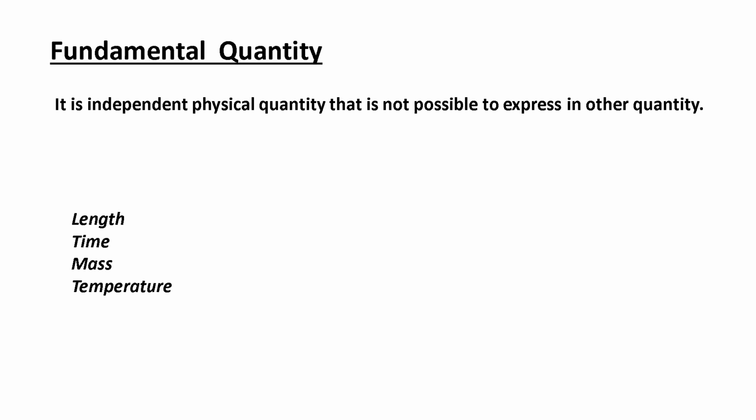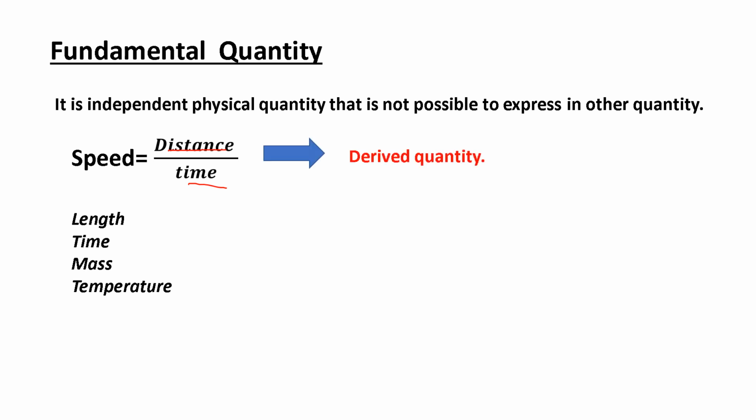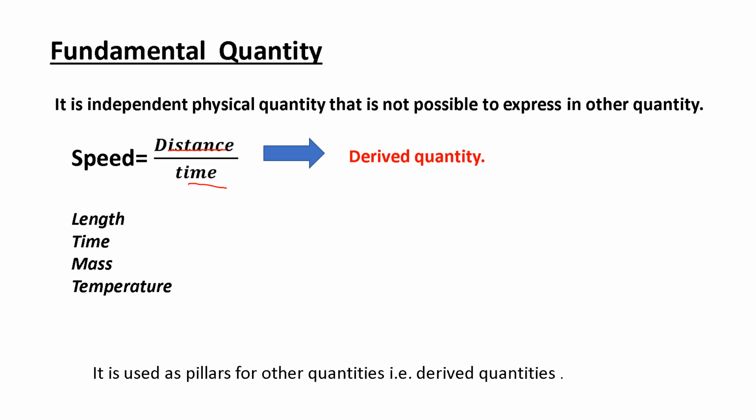Let's understand further. Let's take another example, speed. Now speed is equal to distance upon time. To express speed, it requires two fundamental quantities, that is distance and time. So that means speed is not an independent quantity. It is dependent on distance and time. And therefore speed is called a derived quantity. So a fundamental quantity is used as a pillar for other quantities, that is derived quantities. That means derived quantities are dependent on fundamental quantities to express them.